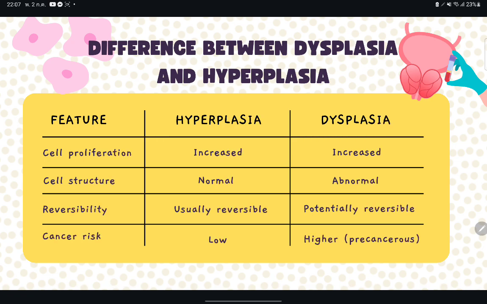Difference between dysplasia and hyperplasia. It's helpful to compare dysplasia with hyperplasia. Both involve a rise in cell number, but in hyperplasia, the cells look normal and are well organized. In contrast, dysplastic cells look abnormal and are disordered. Hyperplasia is usually reversible and rarely leads to cancer, while dysplasia carries a greater risk and may progress.